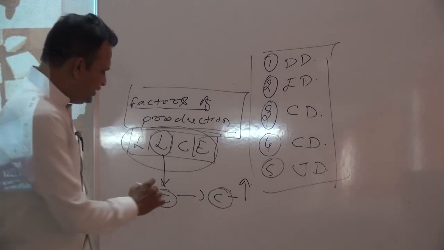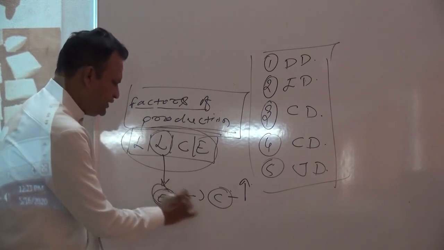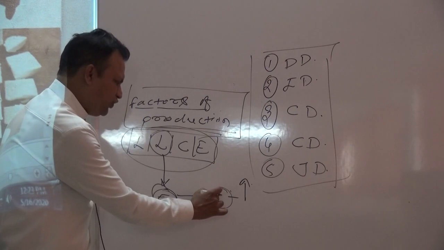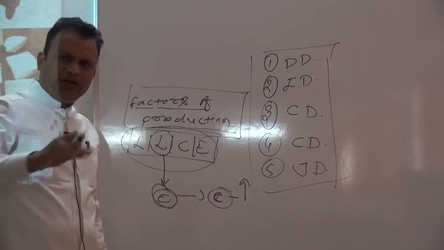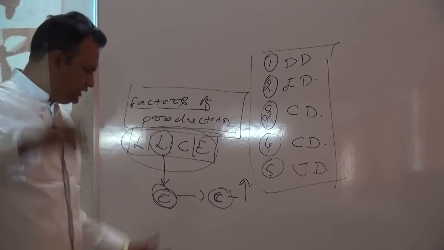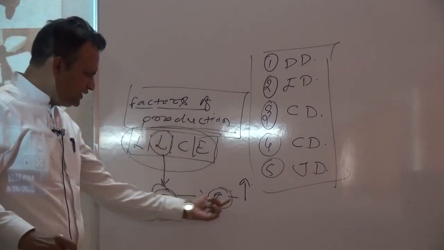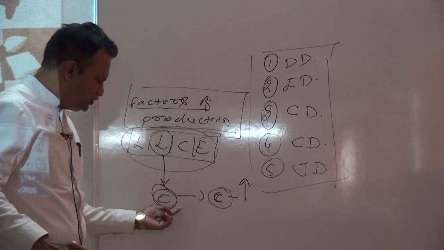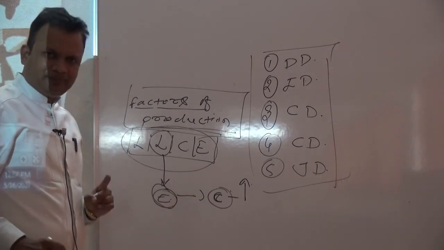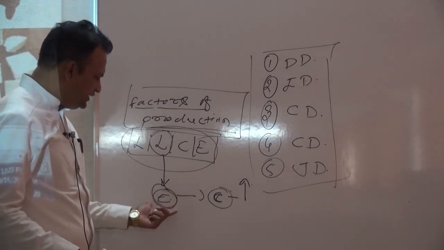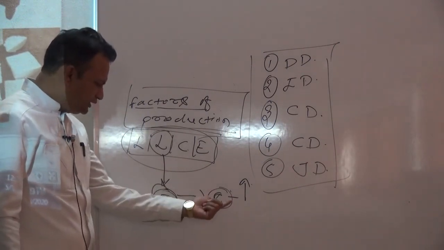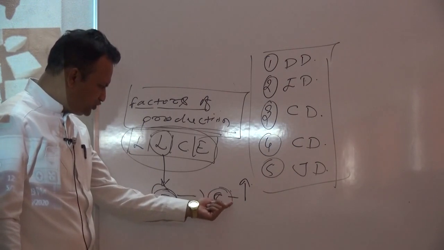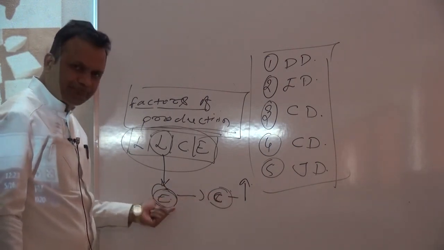So we can say that engineers' demand depends upon demand for the computer which is produced by them. If computers have better demand in the market, engineers' demand rises. If computers don't have much demand, engineers' demand falls. So engineers' demand is indirect because it depends upon the demand for the product produced by them.